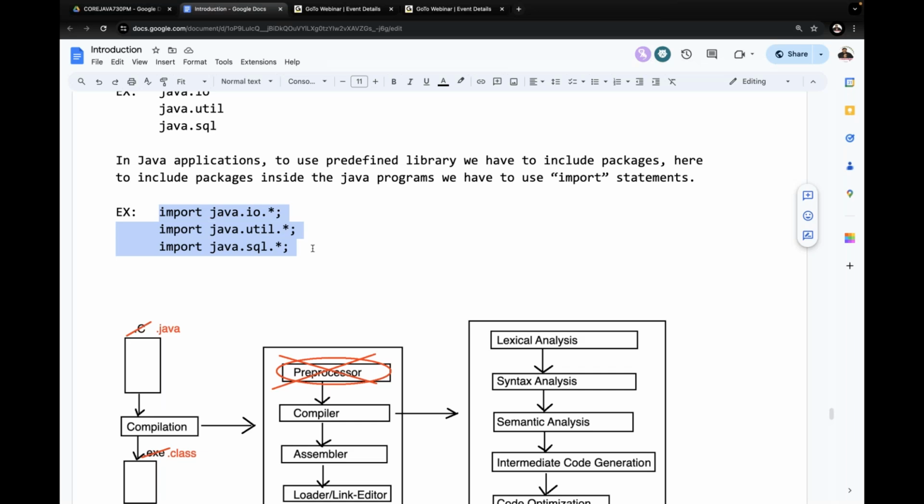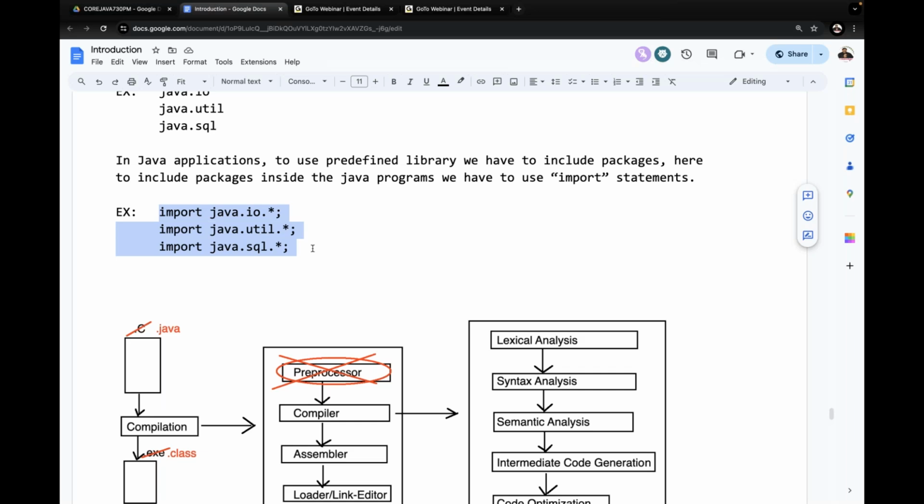If the provided packages are available inside the Java software, then compiler will not raise any error. At the same time, compiler will not load any package content to the memory. Observe carefully.